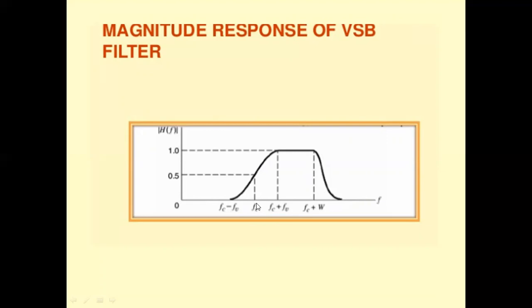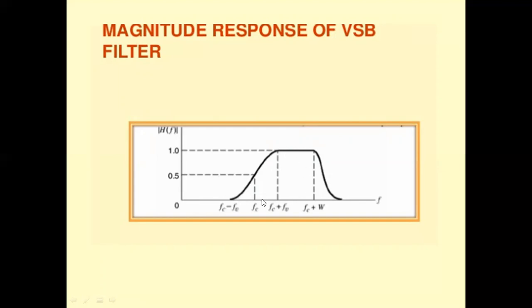This filter has to pass the upper sideband, that is FC to FC plus W, and in addition a part of the lower sideband. The lower sideband extends down from FC minus FV, where FV is the frequency of the vestige. Instead of transmitting the entire lower sideband, we are transmitting only a part of it.